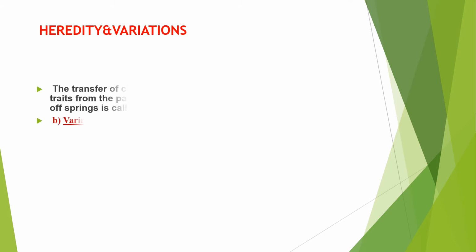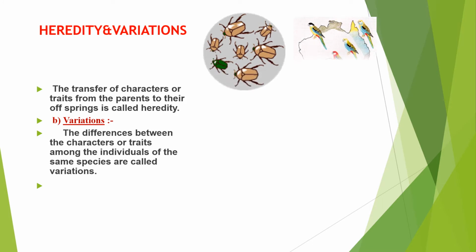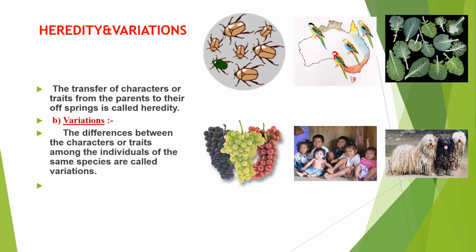Okay children, before we start the evolution topic, we have to recollect heredity and variations. So what is heredity, children?